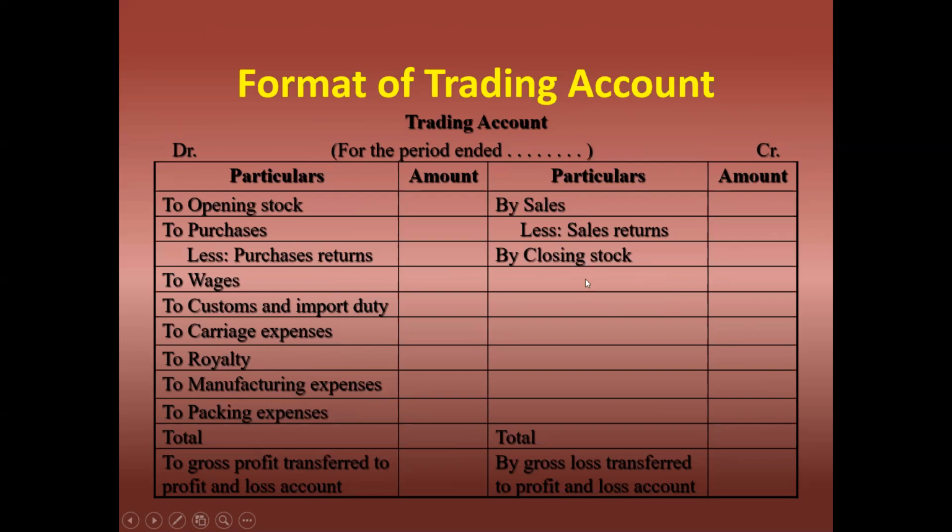If the debit side balance is smaller than the credit side, we will get a profit: gross profit transferred to profit and loss account. Like this, we will write. If the debit side balance is more compared to the credit side, we will get a loss: gross loss transferred to profit and loss account.